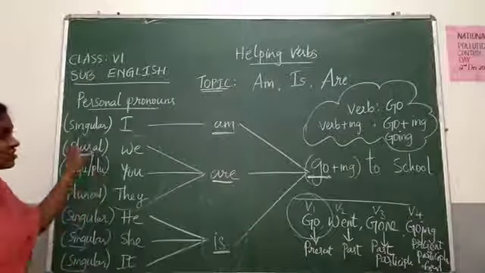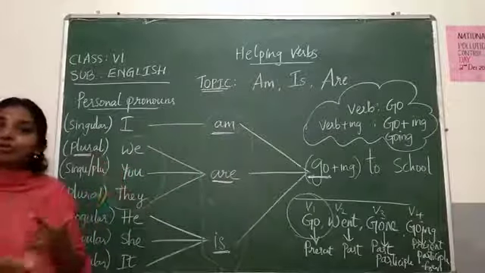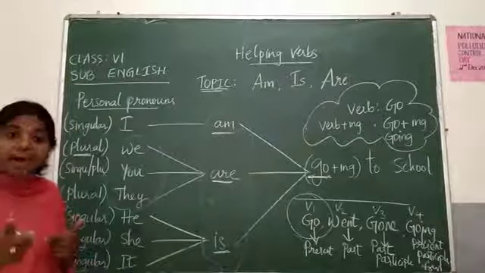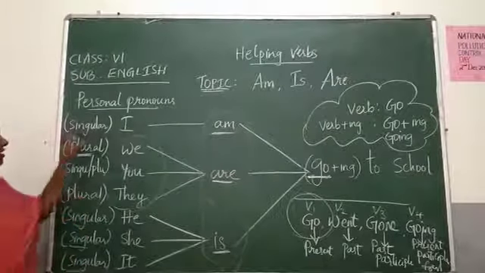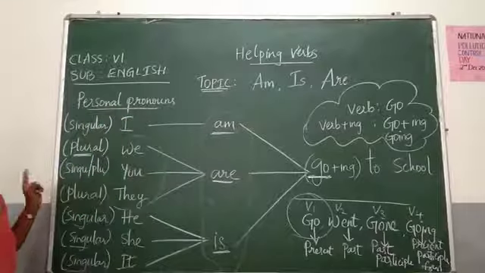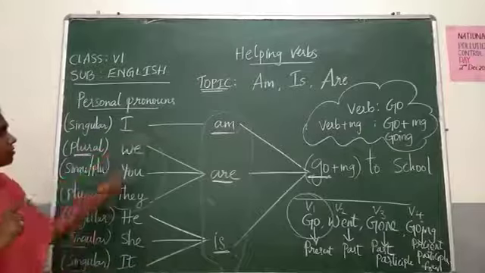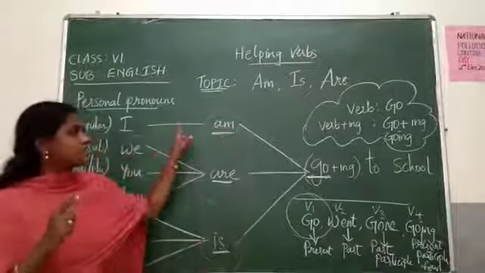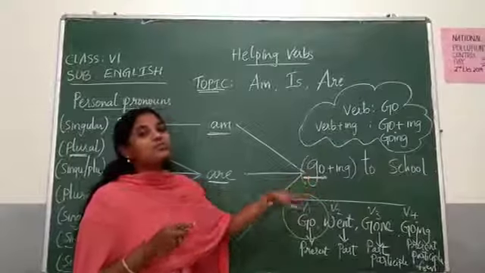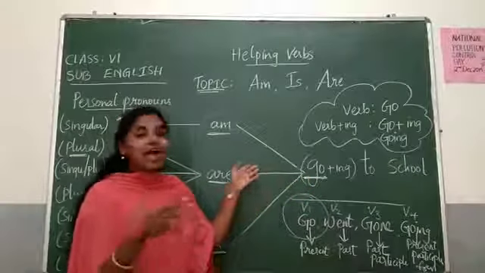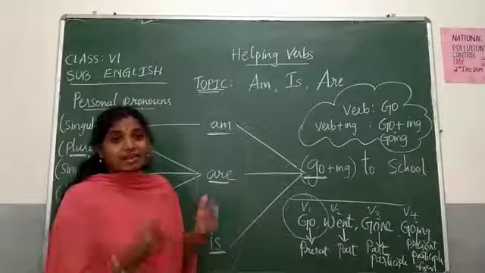Alright students, so this is today's topic. I will be coming with a new topic in the next session, but listen carefully. The same format should be copied in your notebook, with the same personal pronouns and the same helping verbs. Change this verb. Instead of go, use some other verbs like play, eat, playing cricket, eating Maggie.